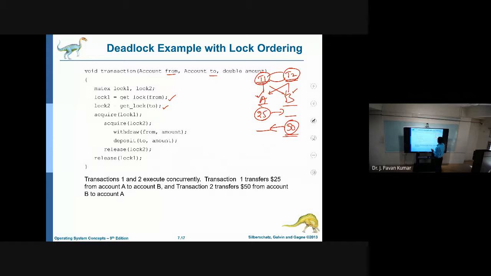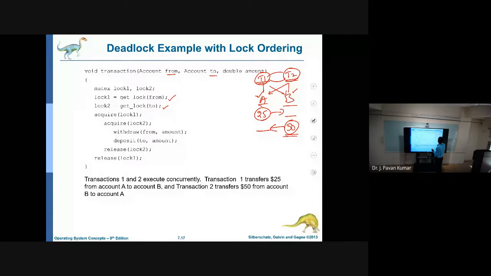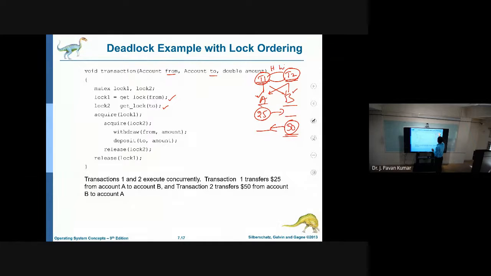But transaction 1 is holding A and waiting for B. Transaction 2 is holding B and waiting for A. It is nothing but hold and wait, or in other words, circular waiting as well. And you can observe no preemption here also. While T1 is holding one resource, it is not released until its completion, so no preemption. And whenever A is being held by T1, T2 cannot utilize A, that is nothing but mutual exclusion. So all the conditions are satisfied and it will lead to deadlock.